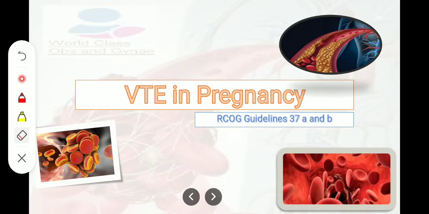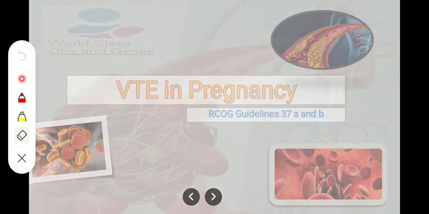Bismillahirrahmanirrahim. The topic of our discussion today is VTE in pregnancy. Basically, I will be discussing RCOG Guideline 37A and B. So, let us start. Venous thromboembolism prophylaxis in pregnancy and puerperium.